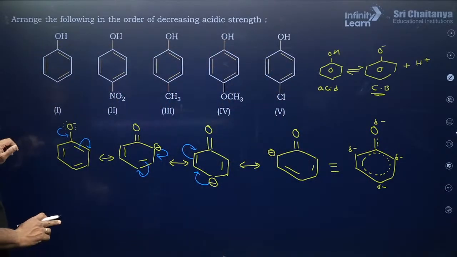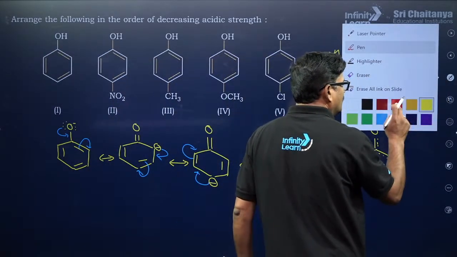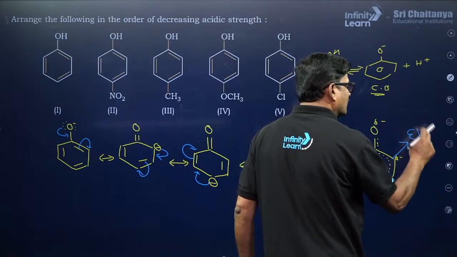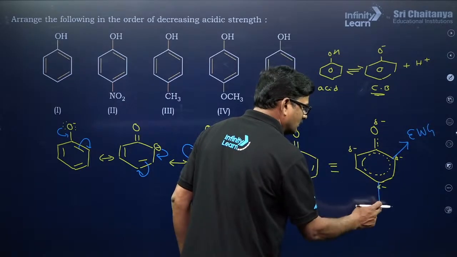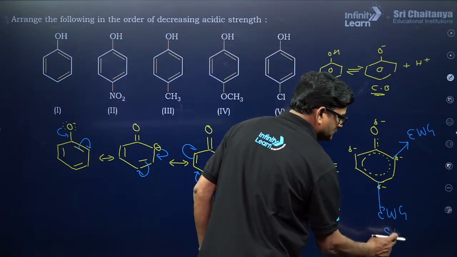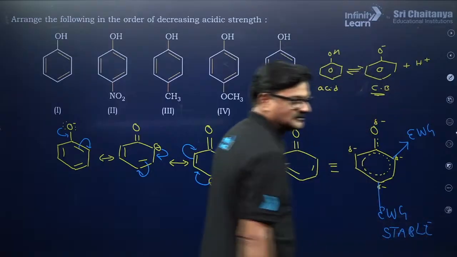If any electron withdrawing group is attached over here, it becomes stable.